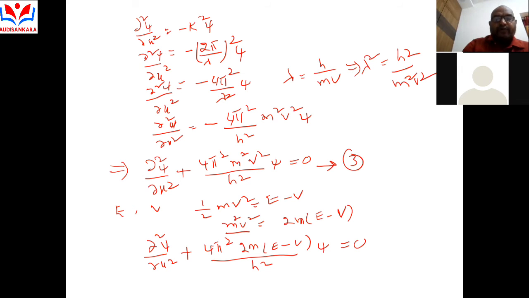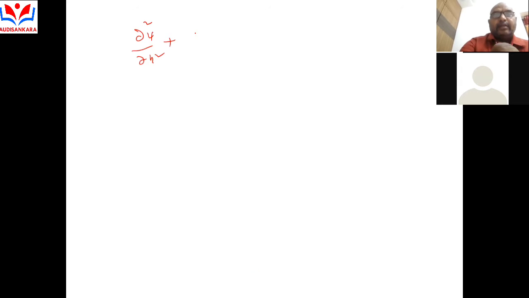That is d²ψ/dx² plus 4π² into m, 2 into 4, 8π² m by h², that means this is called 8π² m by h² (E minus V) into ψ is equal to 0.